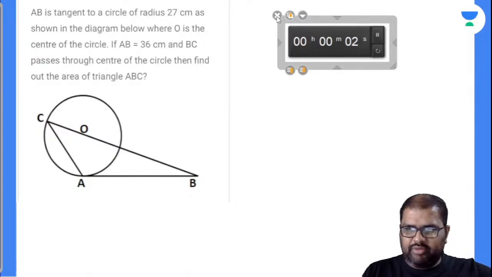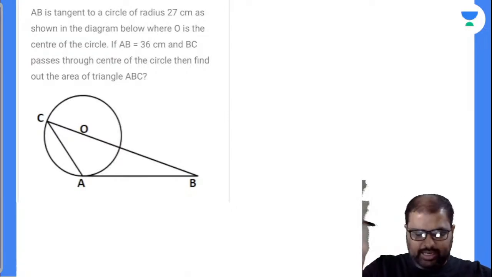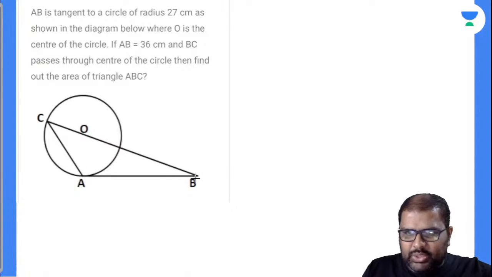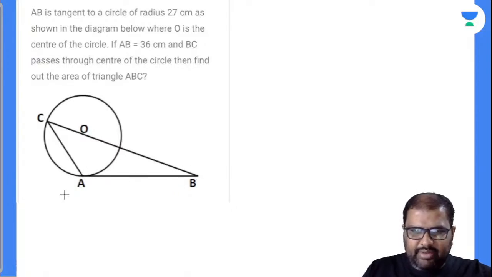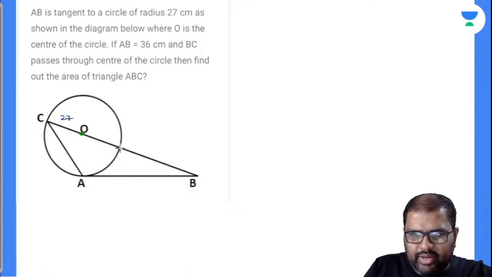No, Aniket, it's not 54. The area of the triangle is 54? How can it be 54 here? The side lengths are so huge. AB is a tangent to a circle of radius 27 centimeters as shown in the diagram below. O is the center of the circle itself. Now see, I'll take O as the center of the circle. Now what will the OC value be? Is it 27? Yes. Now up to here I'll take one more point D.